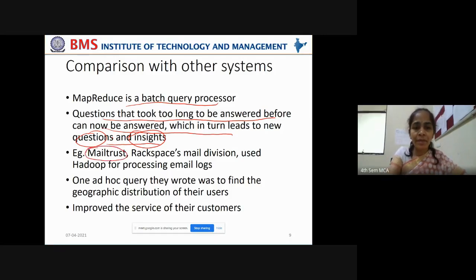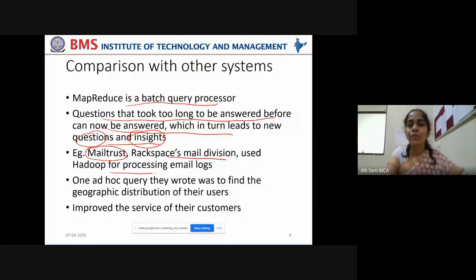One example we can quote here is Mail Trust, which is Rackspace's mail division, something like our Gmail. Okay, so this Rackspace's mail division used Hadoop for processing the email logs.